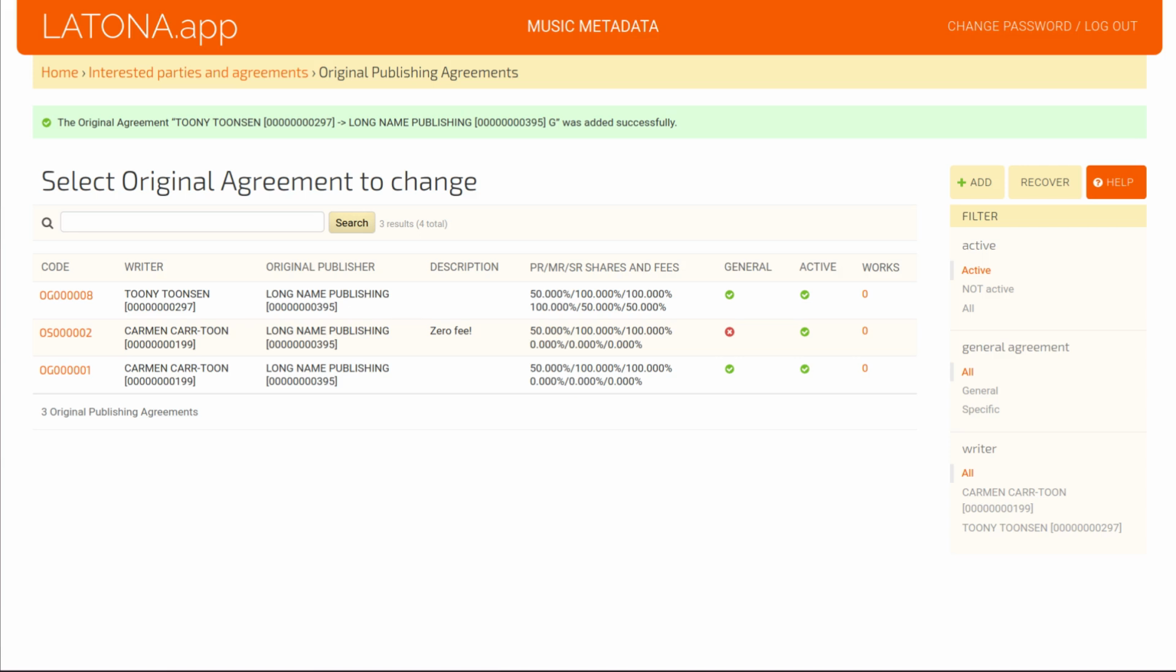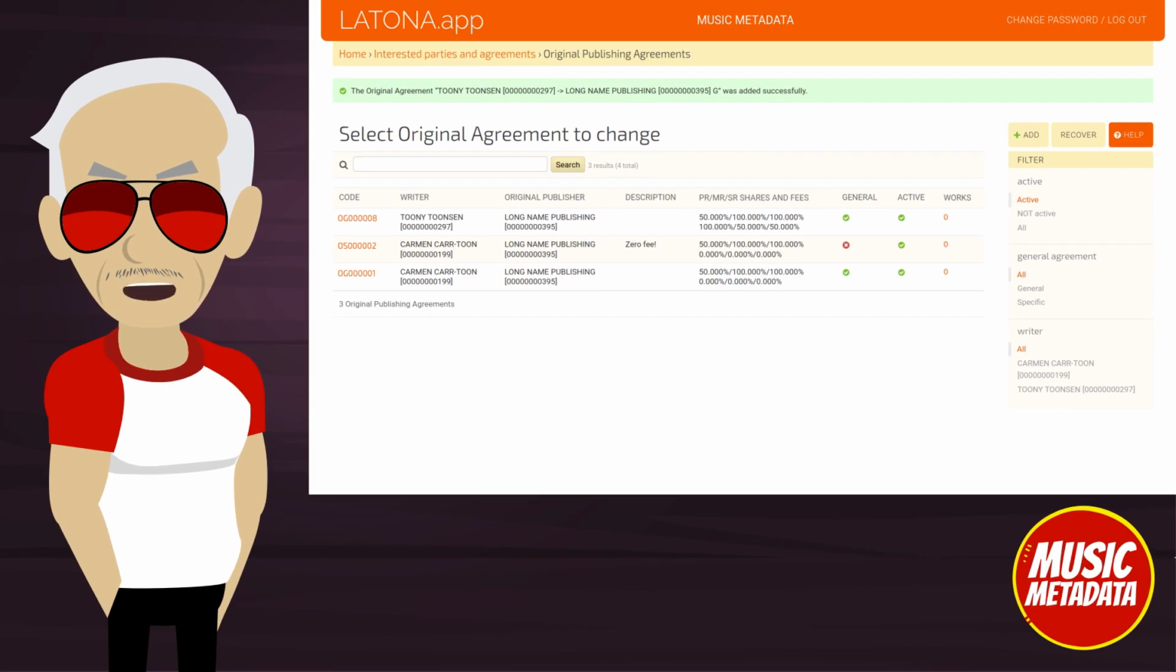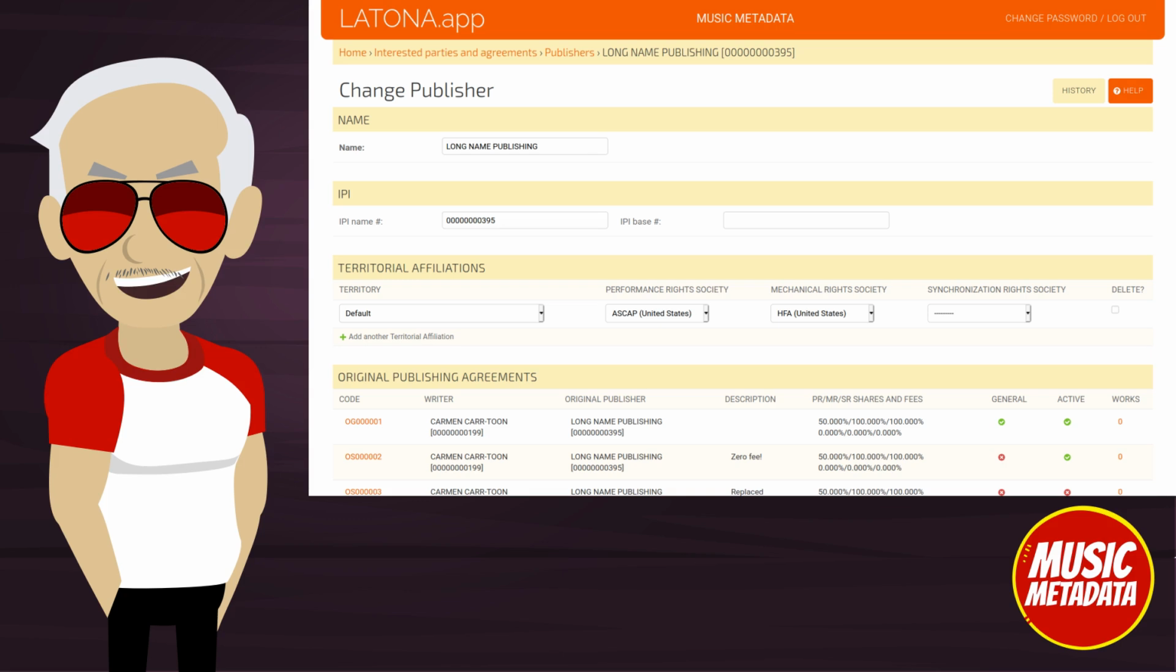Our new agreement is at the top. Remember, you can sort this table by most columns. Note that, now that we have agreements with 2 writers, a new filter appeared. You can also filter by a writer. Let us briefly look at publishers. The interface is very similar to the writer interface, the only difference being a single name. We can see here how original publishing agreements are listed at the bottom, same as for writers.